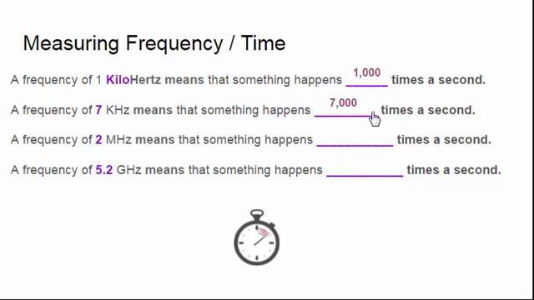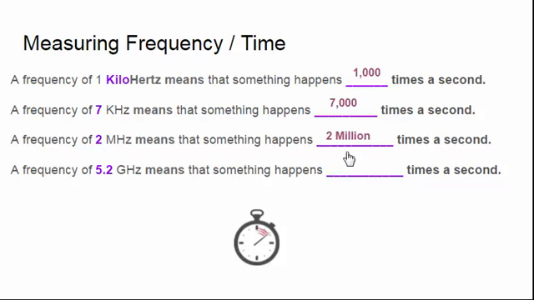Alright, so just pushing your boundaries and kind of covering something new there with the prefixes. It's okay if you got it wrong, didn't really go over it, but now you should feel comfortable with those prefixes. Alright, what about this? 2 MHz means that something happens blank times a second. So, use your table if you have to. About 2 more seconds. Alright, here you go.